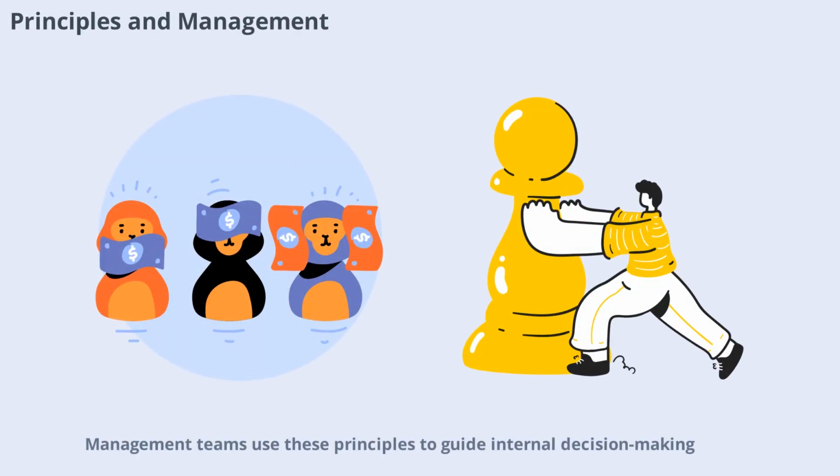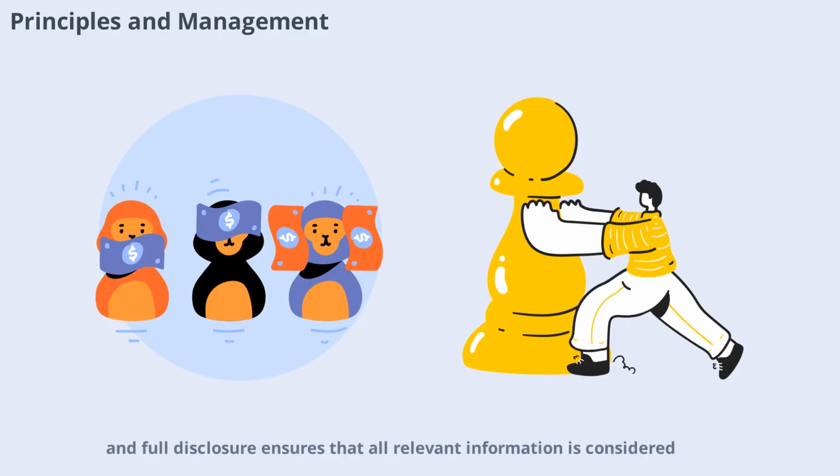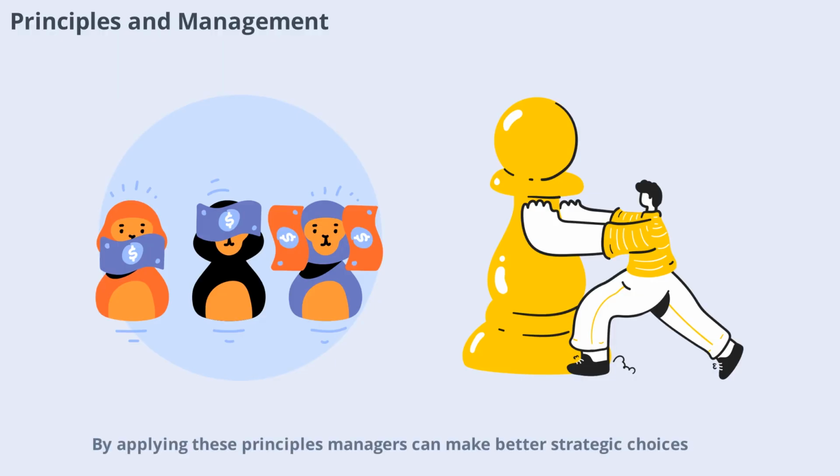Management teams use these principles to guide internal decision-making. Consistency helps track progress, conservatism encourages prudent planning, and full disclosure ensures that all relevant information is considered. By applying these principles, managers can make better strategic choices and steer the company toward long-term success.